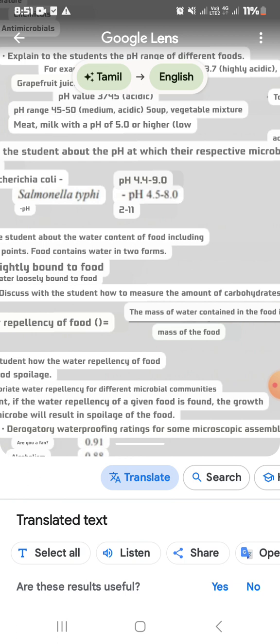And then the fifth question is, the questions are in Tamil only, I am translating it and giving you.